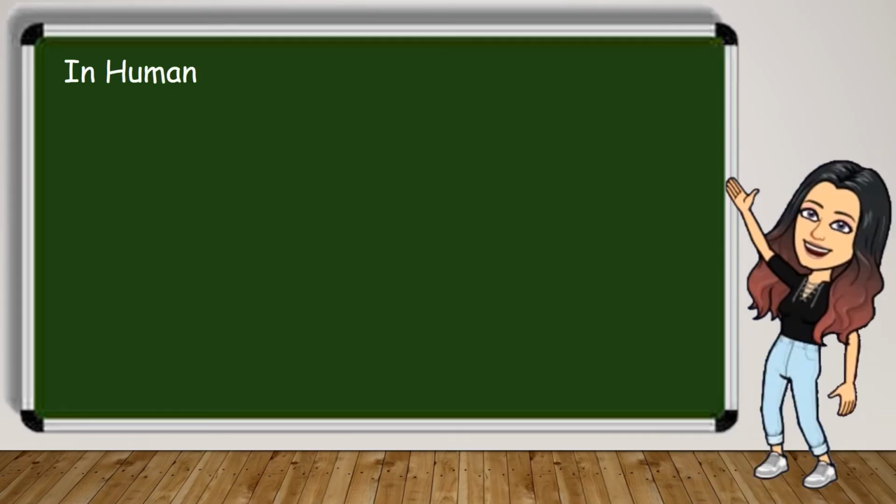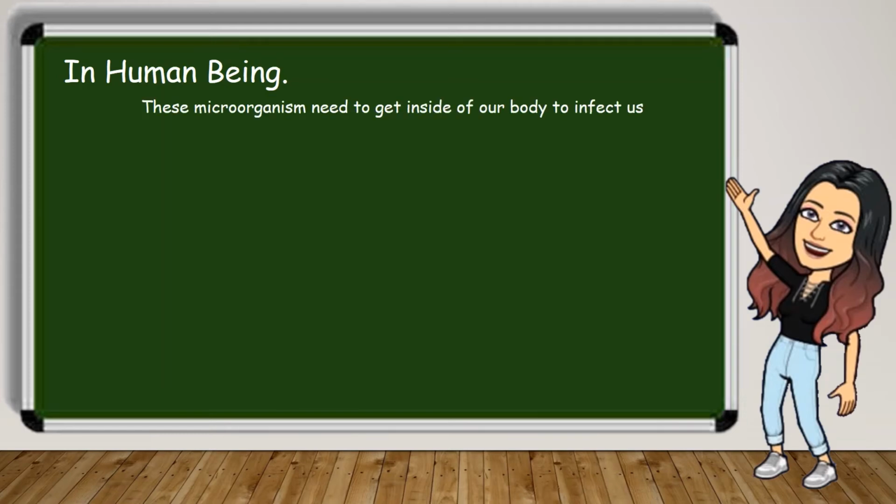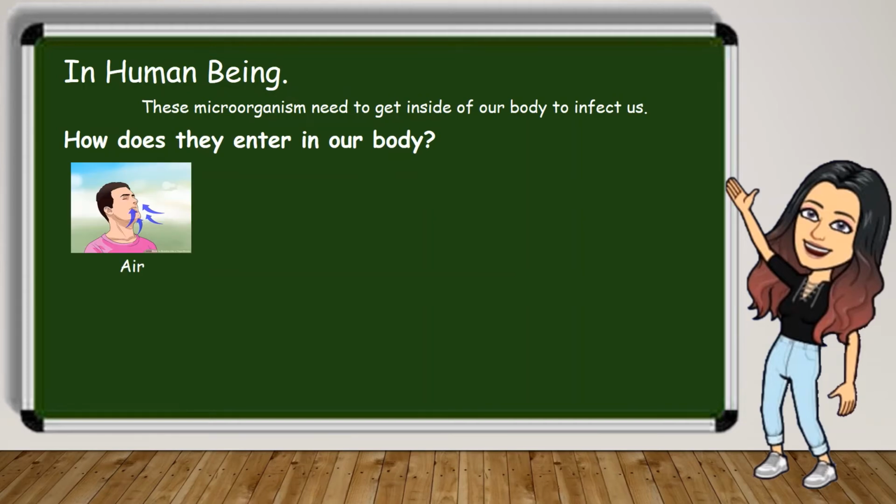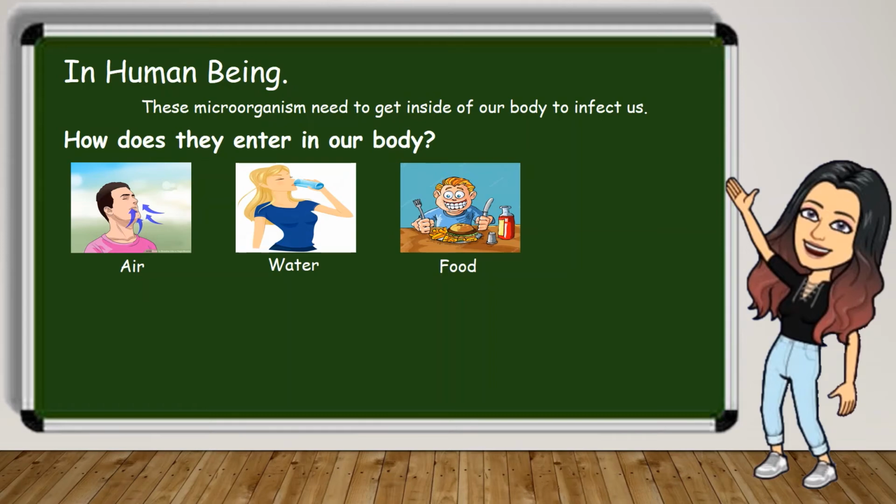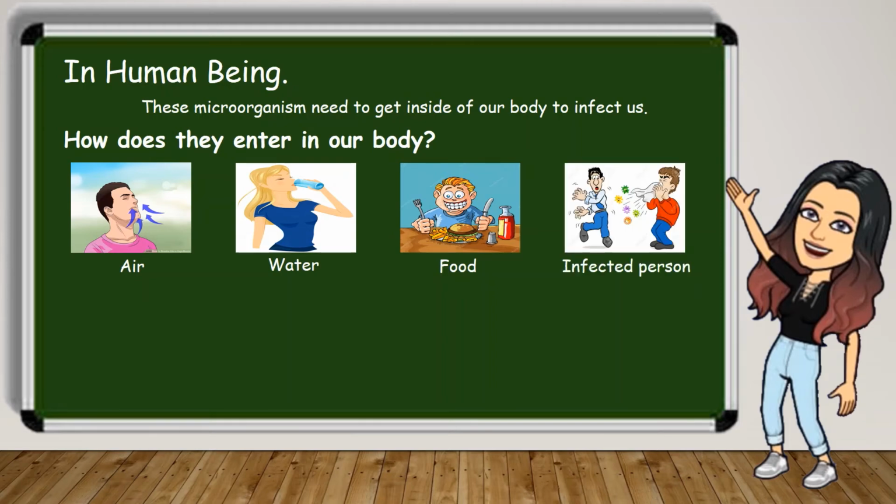Firstly, in human beings. These microorganisms need to get inside our body to infect us. But how do they enter our body? Well, there are many ways. Mostly they enter through the air we breathe, water we drink, food we eat, or when we come in contact with an infected person.